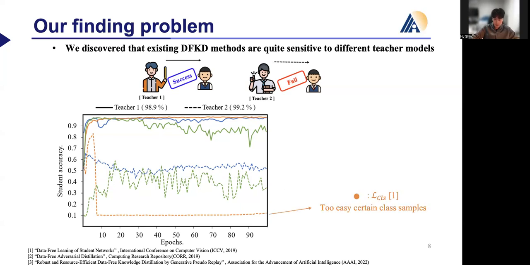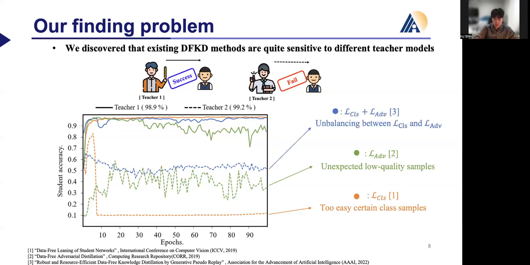Firstly, when focusing on crisp-prior, even though the original goal is generating precise samples, sometimes there is a catastrophic failure by excessively generating too easy samples of a specific category. Second, when focusing on adversarial loss, there is a problem of generating unexpected low-quality samples with the purpose of generating hard samples. Even when combining the crisp-prior and adversarial loss, the generator cannot achieve a proper balance.